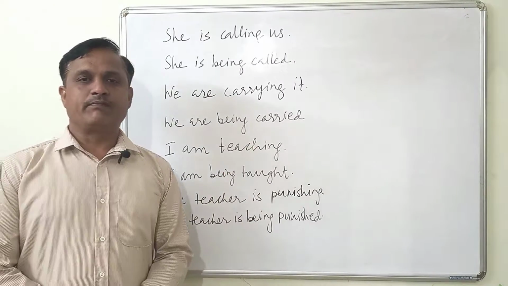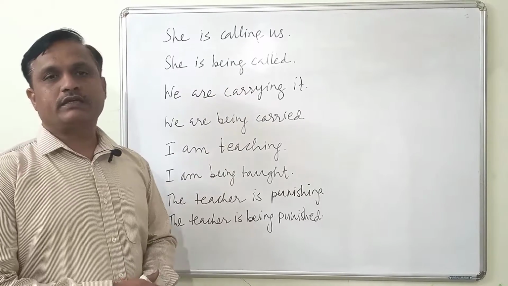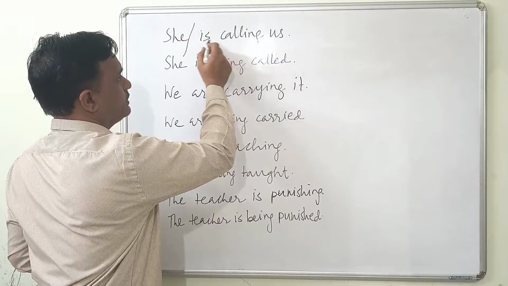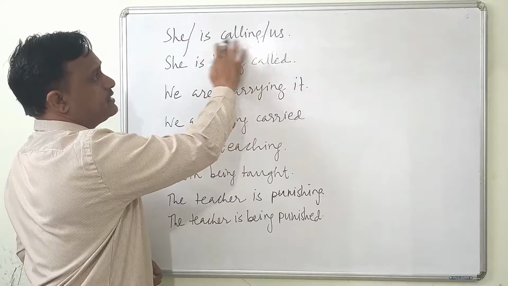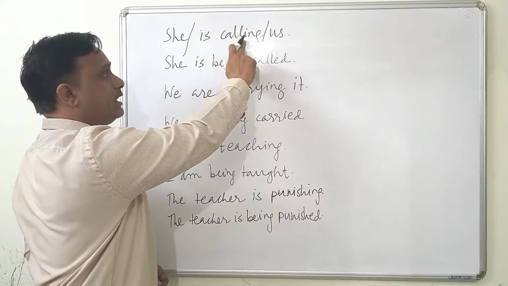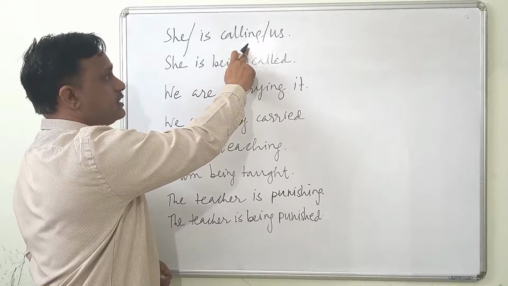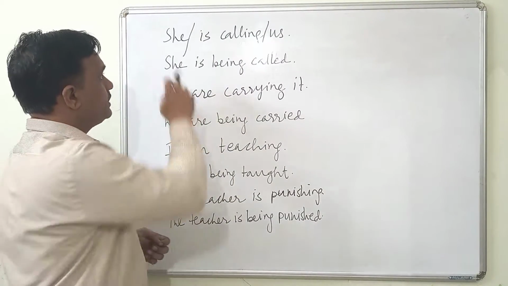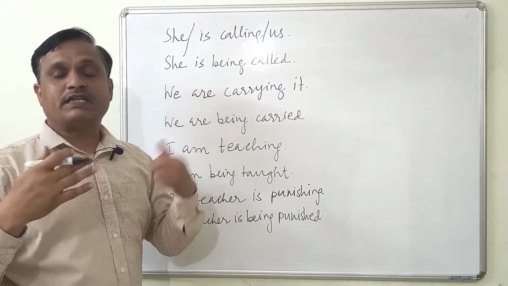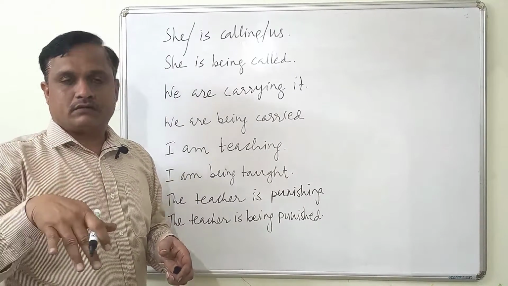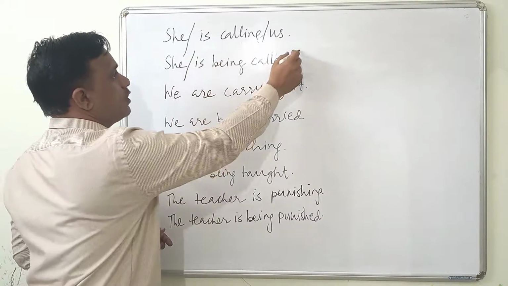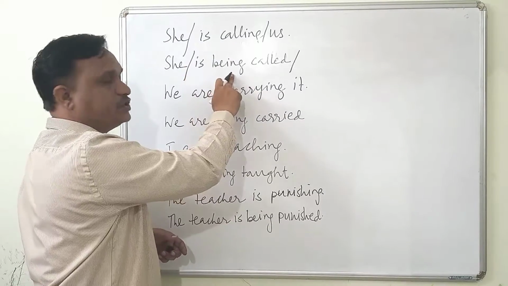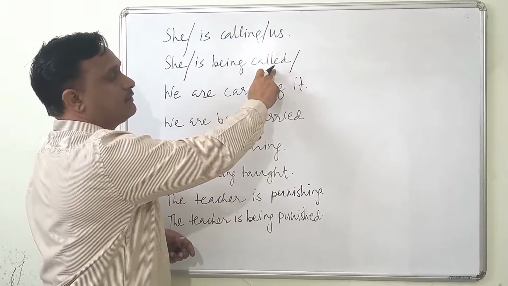More situations in passives. Here, she is calling us. Here she is active, and this is active voice, and is calling is the verb. This is present continuous. Is is in the present form and ing is added to the main verb, so this is present continuous tense. Now here, she is being called. Now here she is active and here she is passive. Somebody is calling her, right? So is being called. This is the verb form, and is is the present, and this is ing, and this is the third form of the verb.